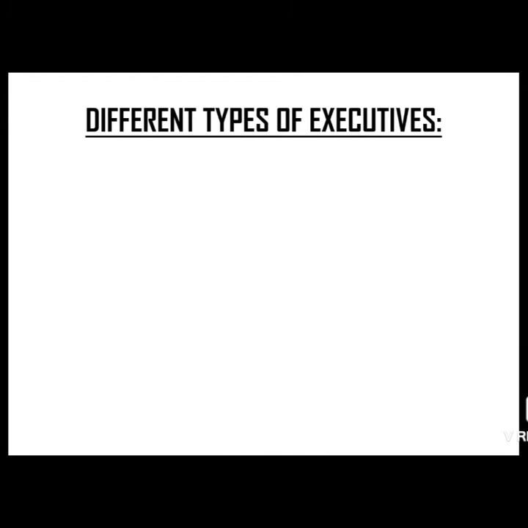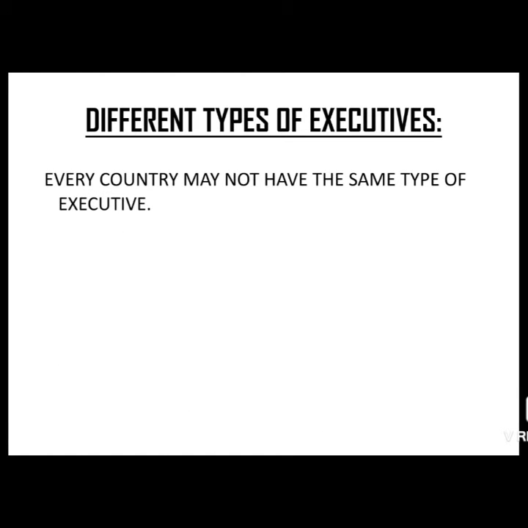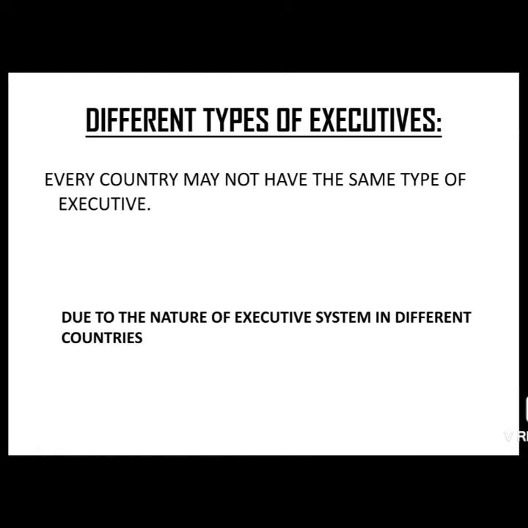Okay, now the next thing that comes up is the different types of executive. As you all remember, before moving on to the discussion of the civil servants, that is political executive and permanent executive, I have told you that the official designations of the executive vary from country to country. Now the question arises: why doesn't every country have the same type of executive? That is because of the nature of the executive system in different countries. That means it's not compulsory that every country will have the same type of executive.